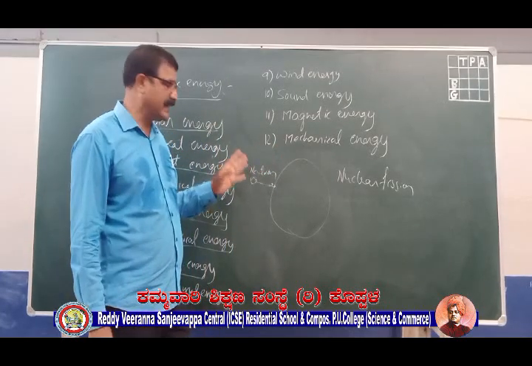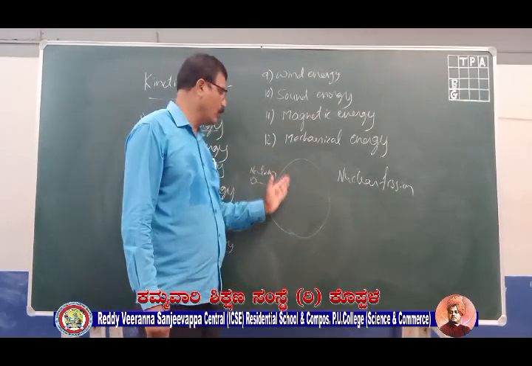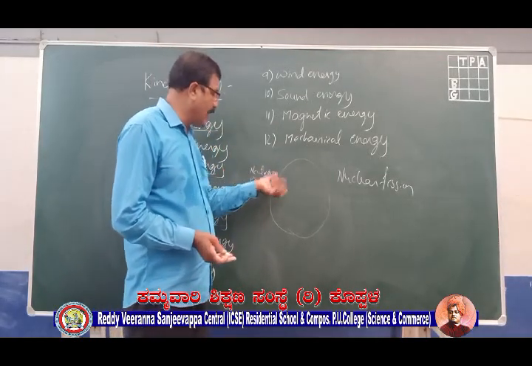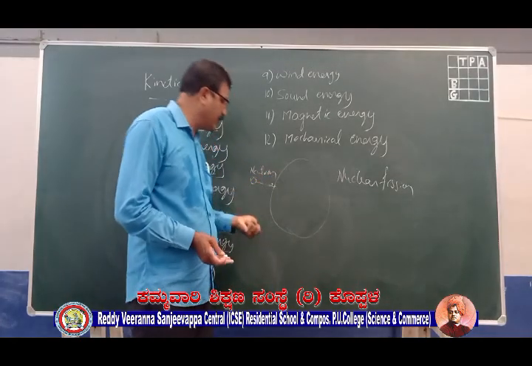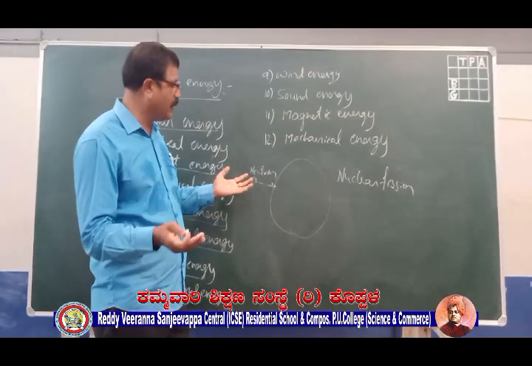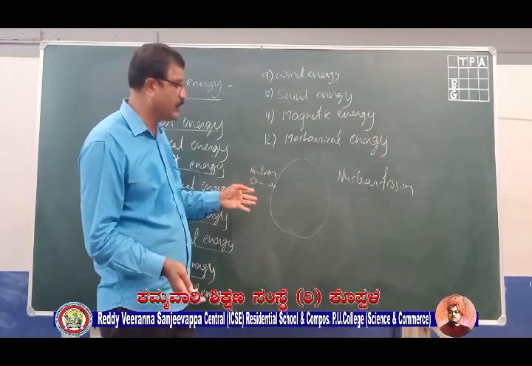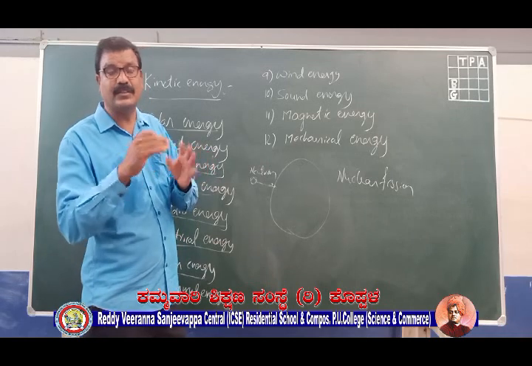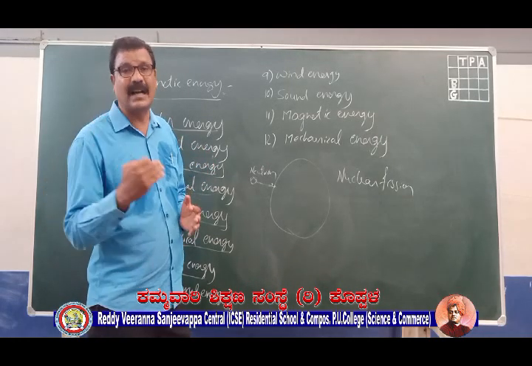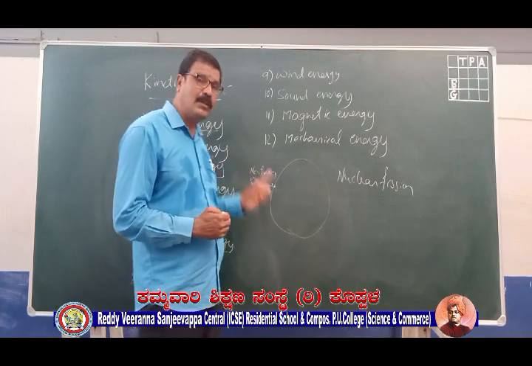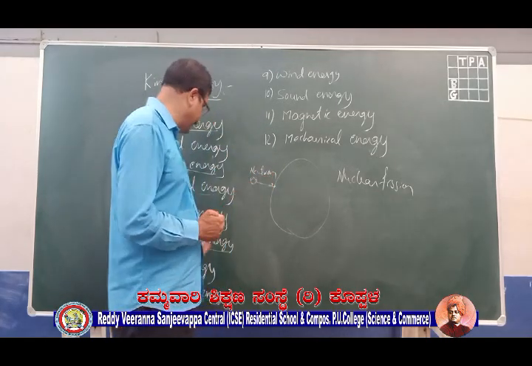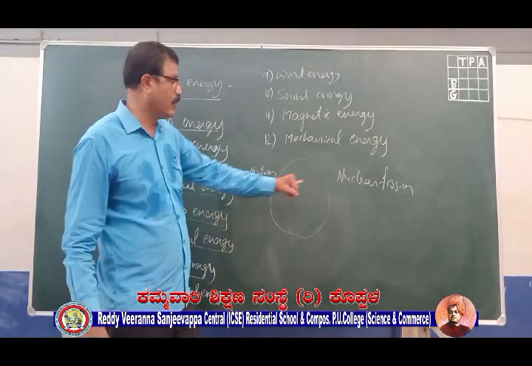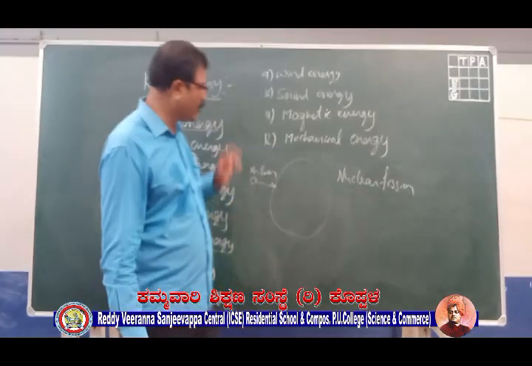You should not misunderstand here. This neutron won't actually go and break the nucleus. What is happening is that the heavy nucleus absorbs that neutron and becomes more unstable. Becoming more unstable, it breaks down into two fragments of lower mass numbers, converting into two elements of smaller mass numbers and releasing an enormous amount of nuclear energy. That energy we call nuclear energy, and that reaction we call nuclear fission reaction. This is about heavy nuclei.